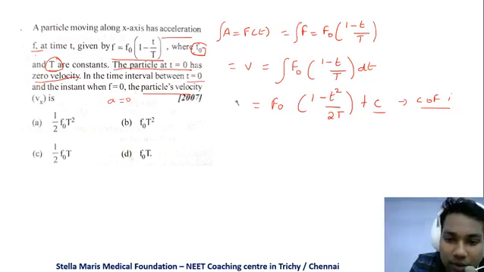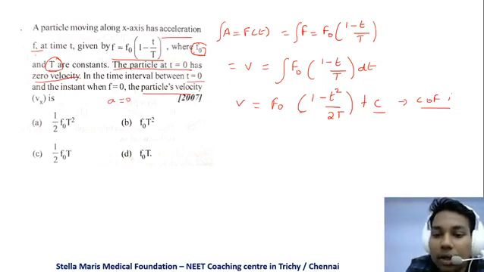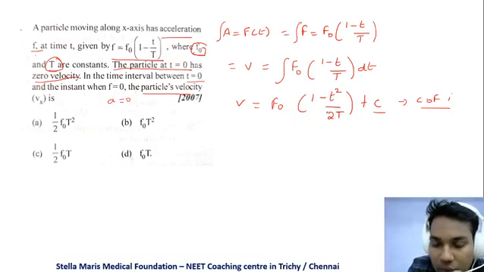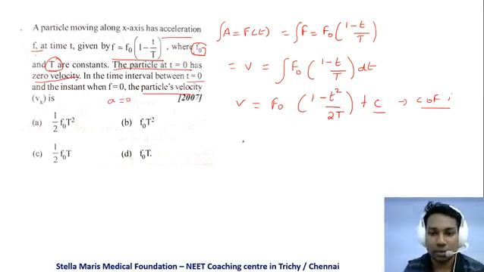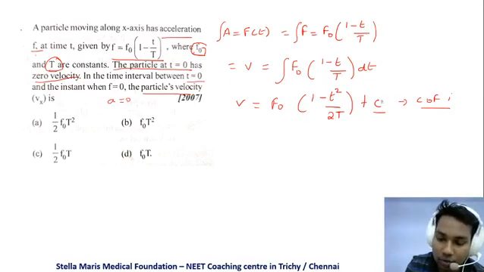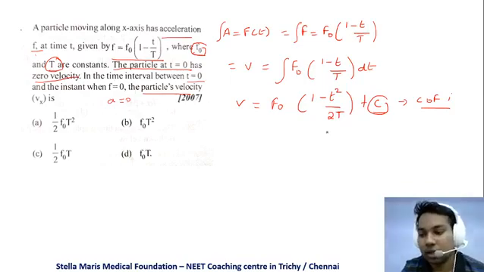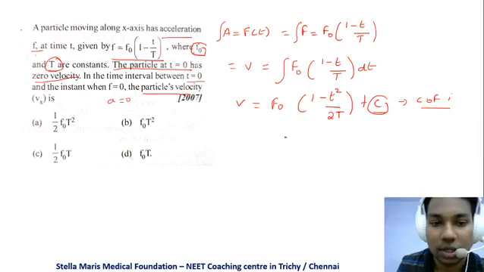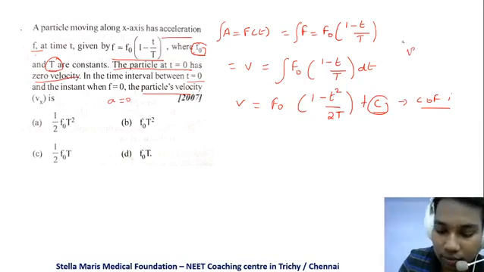So velocity is equal to f naught into (t minus t squared by 2 capital T) plus the constant of integration. How do we find the value of this constant of integration? For that, as we saw in the last class, we have to use the boundary conditions.